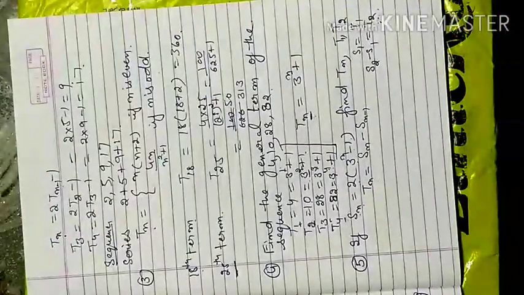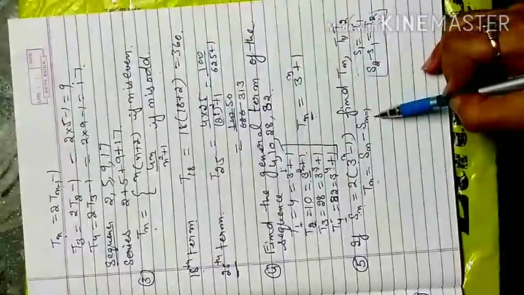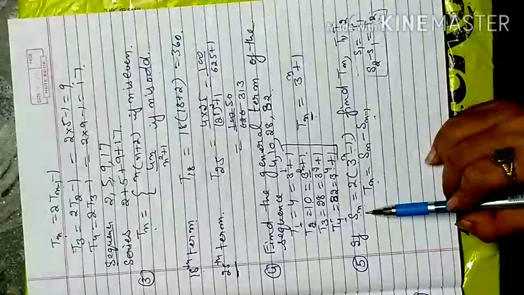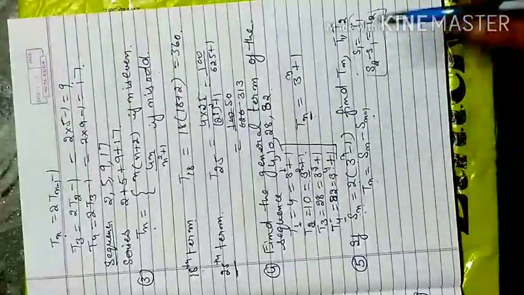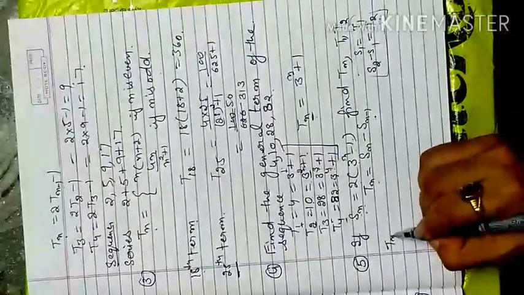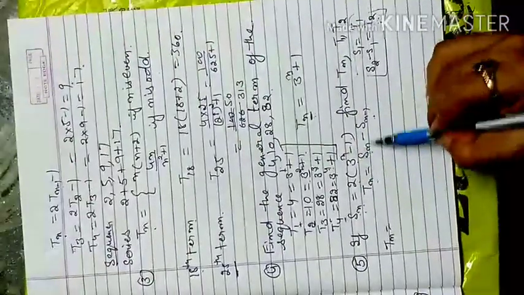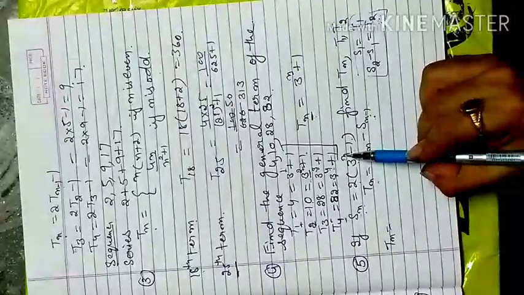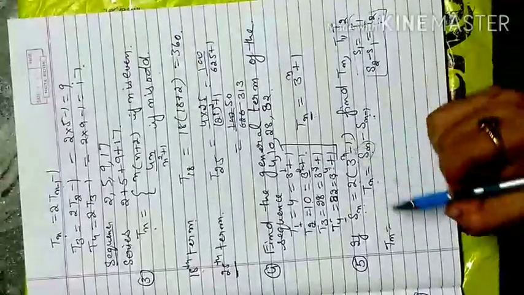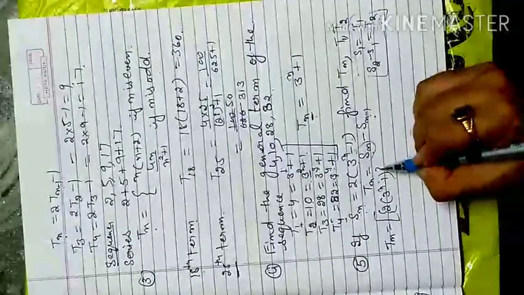If the sum of terms is given, you can generate the formula by subtracting the sum of n terms and the sum of the previous terms, because according to that rule the formula will be applicable. So instead of expanding S1, S2, S3, S4 again, we have a simpler way. We just expand the formula here. Suppose we create the general term n, applying the value of Sn. In place of n, the value will be placed: 2 into 3 raised to power n minus 1. So that is the place of Sn.